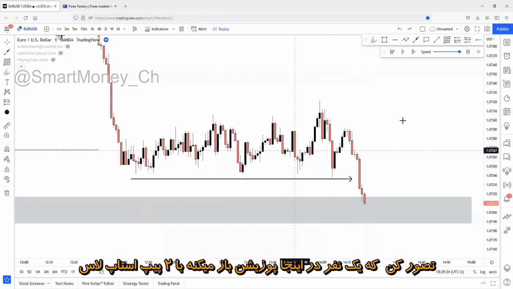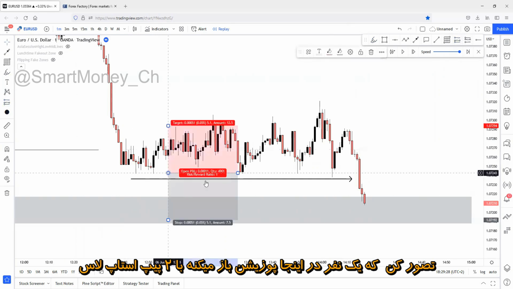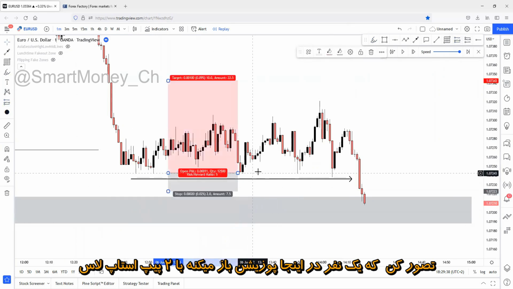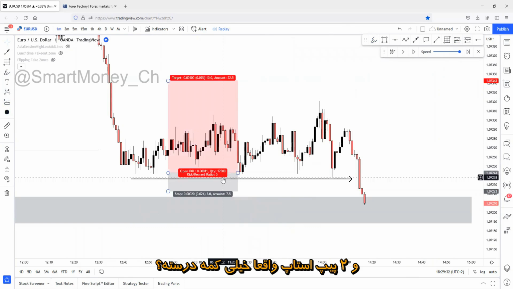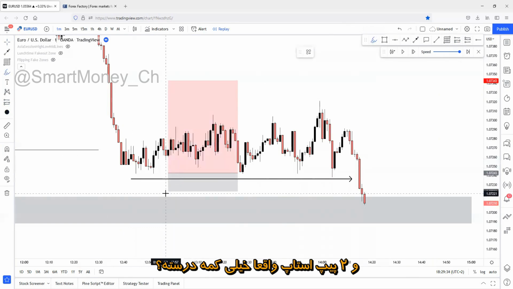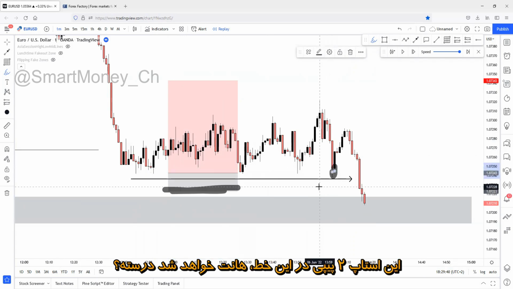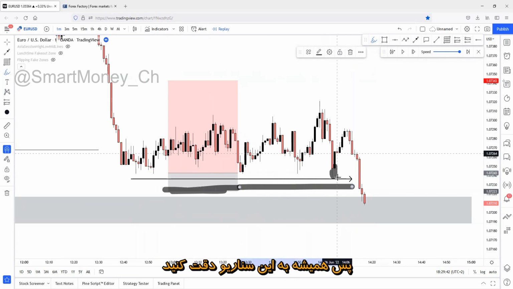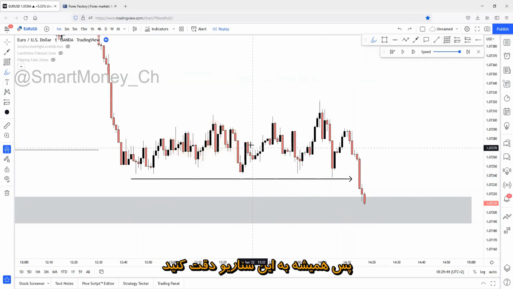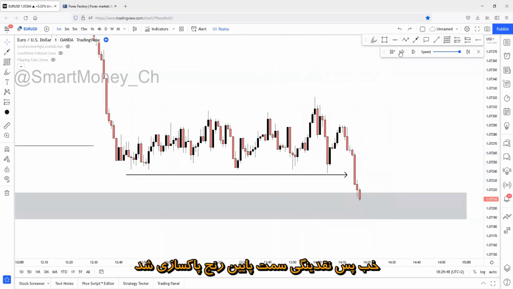Okay, thank you. Just imagine that someone is trying to long here, opening a position here, setting a 2 pip stop loss. And 2 pip is really, really small. Here's the 2 pip stop loss. Stop loss will be here. This won't even sweep the 2 pip stop loss. 2 pip will be swept at this line, right? So just always think about this scenario. So the downside range has been swept.